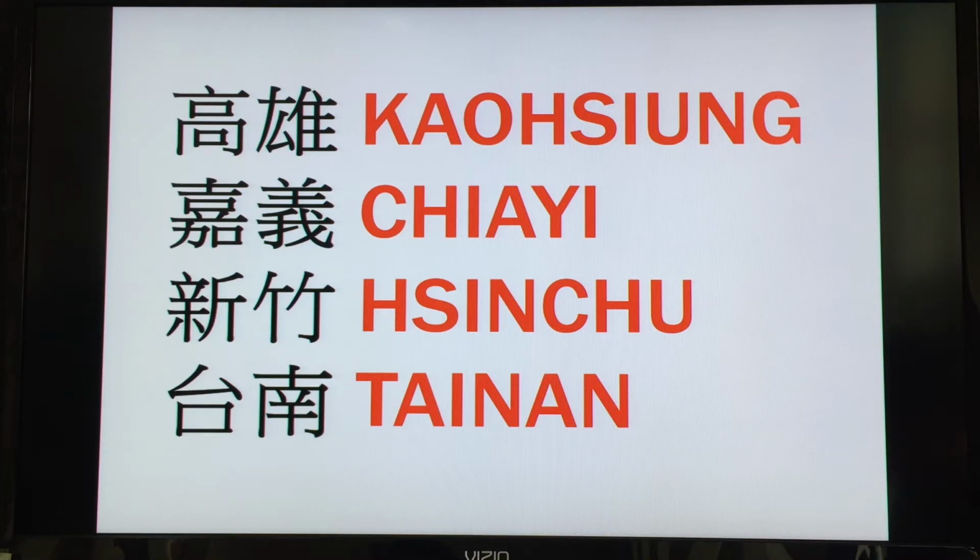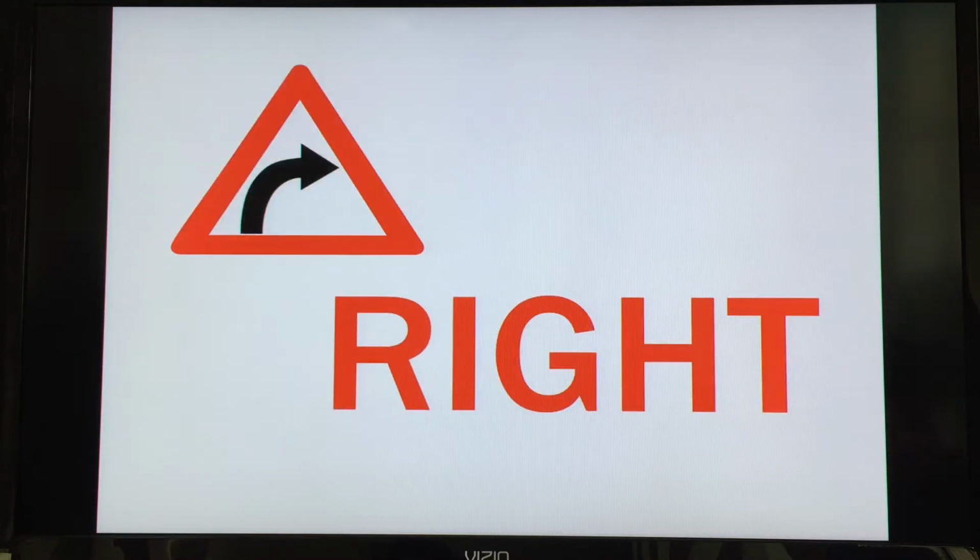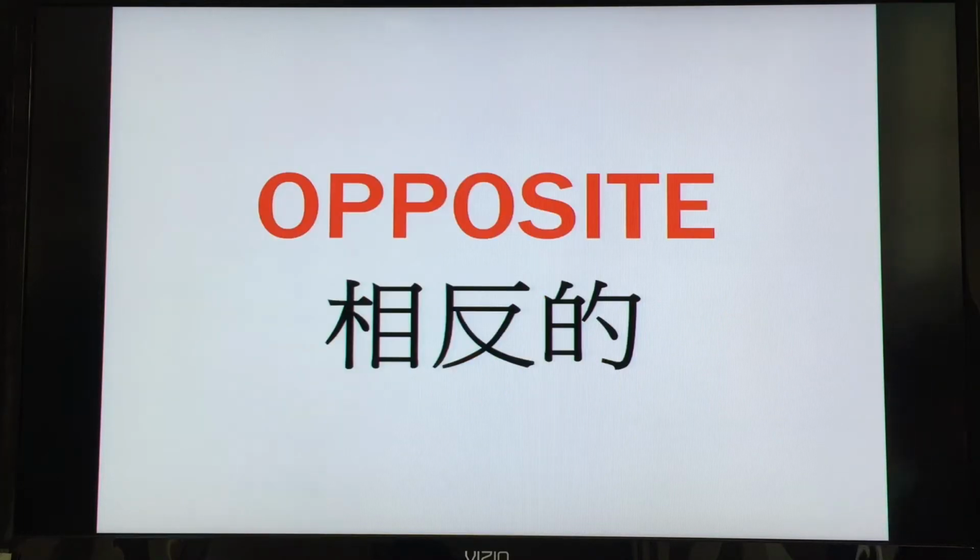You must find your destination. How do you do that? Well, you need to know your directions. This is right. Go ahead and say it. Right. Very good. Now, you must also know the opposite.